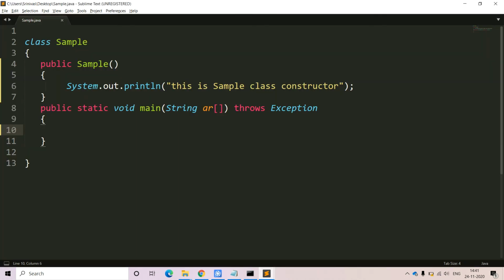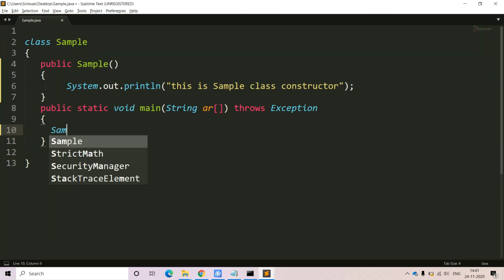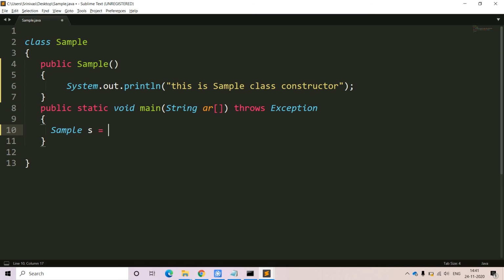So let me try to create the object of the class. How to create the object of the class? Sample s equal to new sample. While creating the object, I will tell you the complete meaning of this object creation statement. Here, for the sample class, we are taking one reference variable. What is the reference variable that we are taking? s. Within this reference variable, with the help of new keyword, we are creating the object of the class,